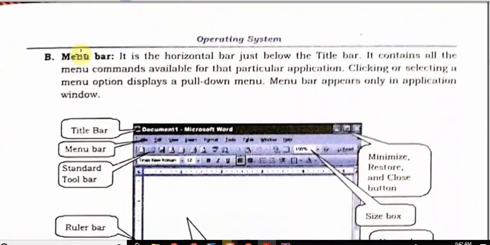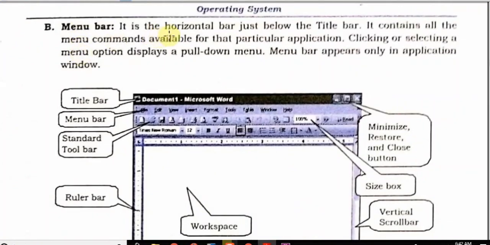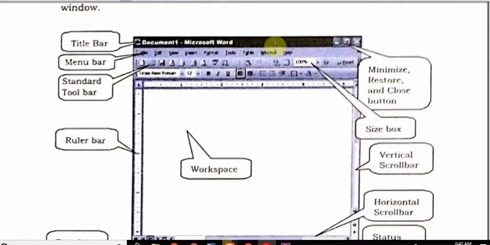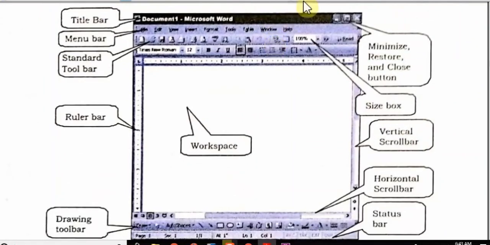Now next one is menu bar. It is a horizontal bar just below the title bar. It contains all the menu commands available for a particular application. Now let us check this figure. This is a typical MS Word, Microsoft Word program, and you can see here this is called a title bar. Now this is the title, this is the menu, and these are standard toolbars. This is the ruler or scale, this is a drawing, this is the work area. You can work, you can type, you can draw.